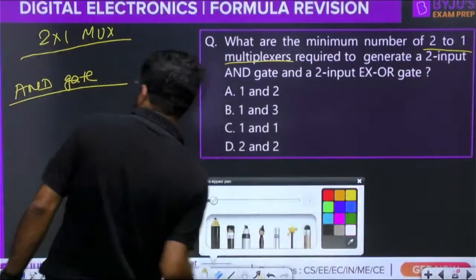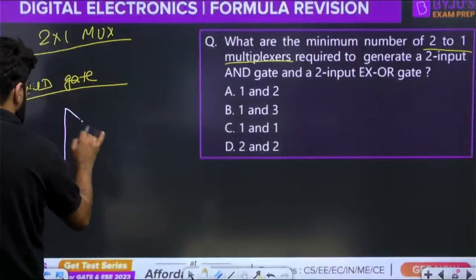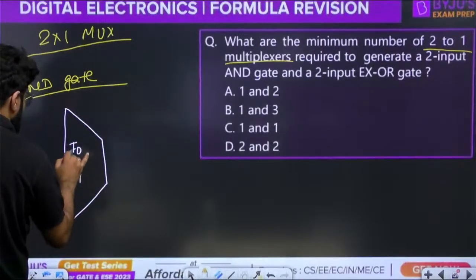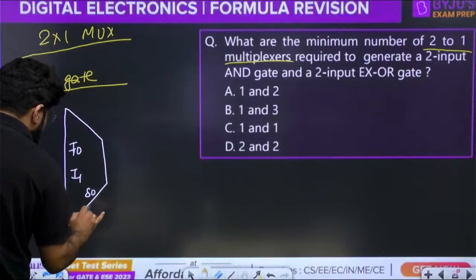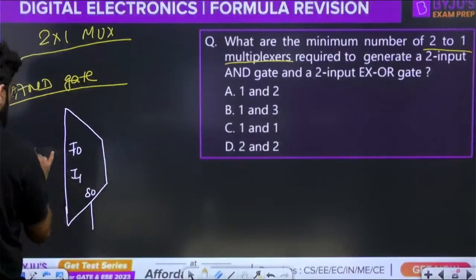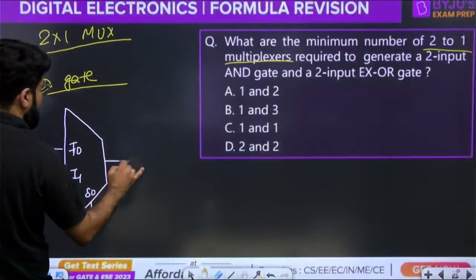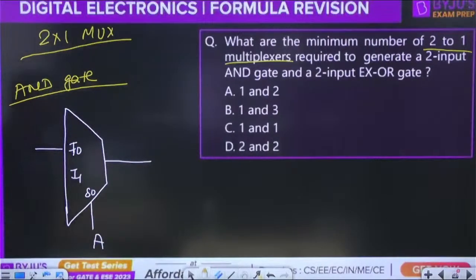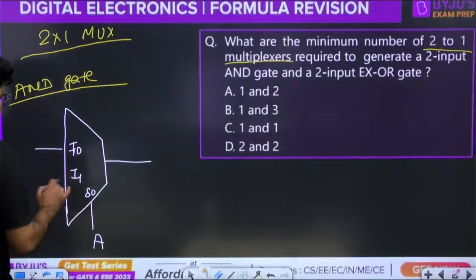This part is simple. A 2x1 mux has only 2 input lines, and because of only 2 input lines, it has only one select line S0. What I will do is implement the AND gate. What is the AND gate? A into B. So here I apply A. On the select line, I apply A.